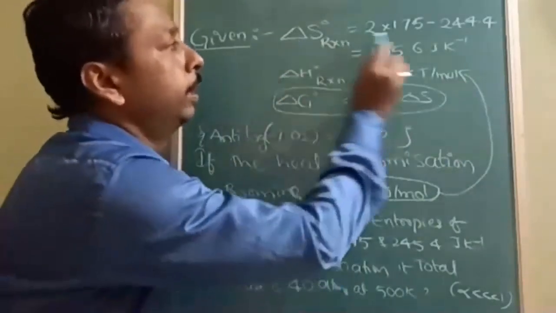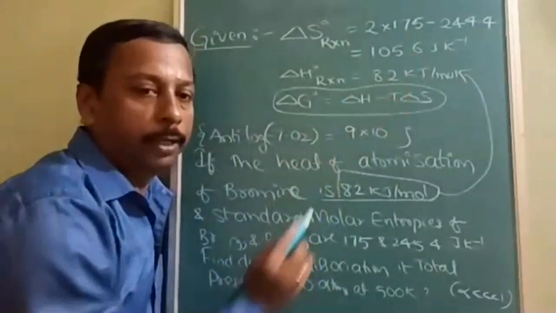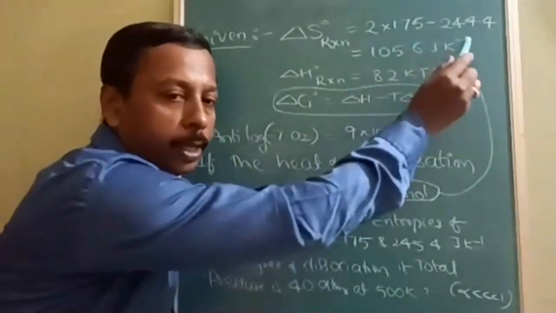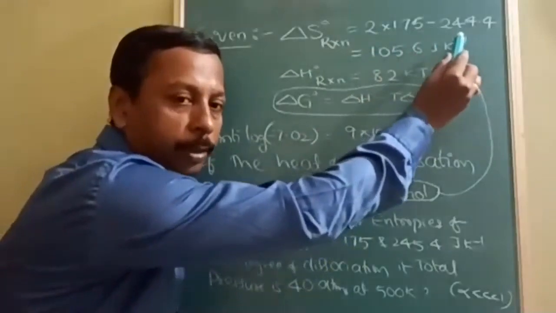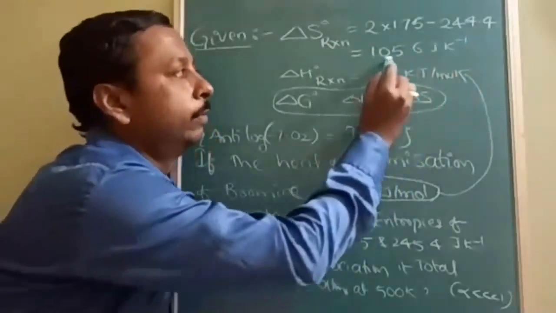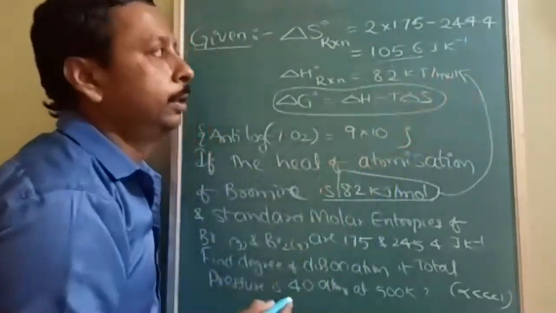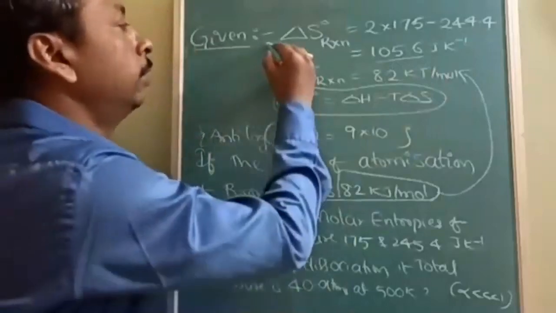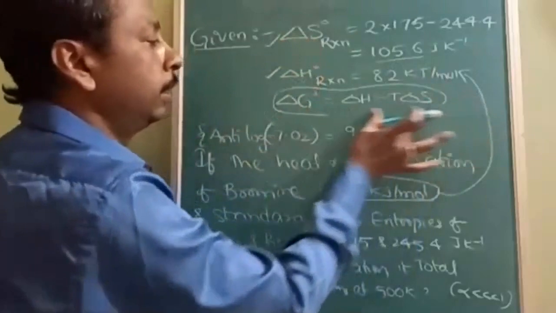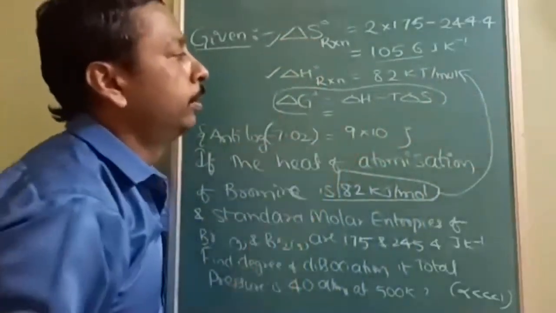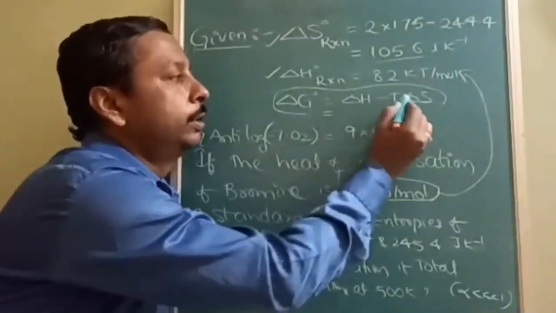With that we can find the entropy of reaction, product minus reactant. Products are 2 bromine atoms minus 1 bromine molecule. So you will get 105.6 joule Kelvin inverse. Now we have delta S and delta H. By substituting here, every time I will tell you, this is in kilojoules, this is in joules.